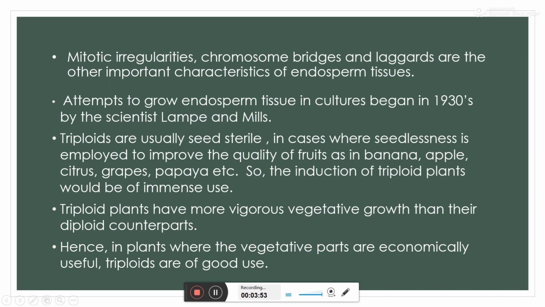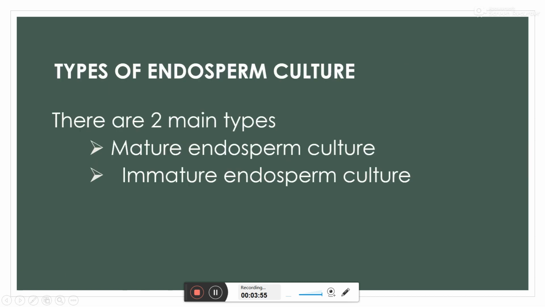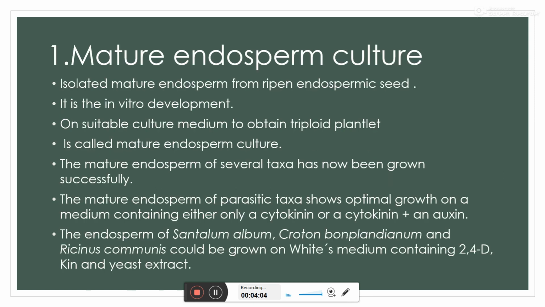Now coming to the different types of endosperm culture, there are mainly two types: mature endosperm culture and immature endosperm culture. The first one is mature endosperm culture. This is an in vitro technique where mature endosperms are isolated from a ripened fruit with an endospermic seed.